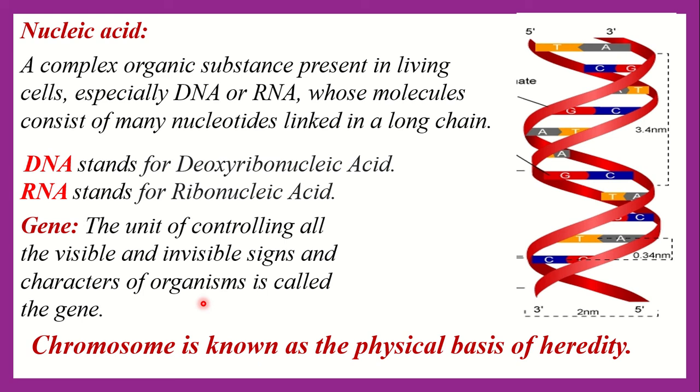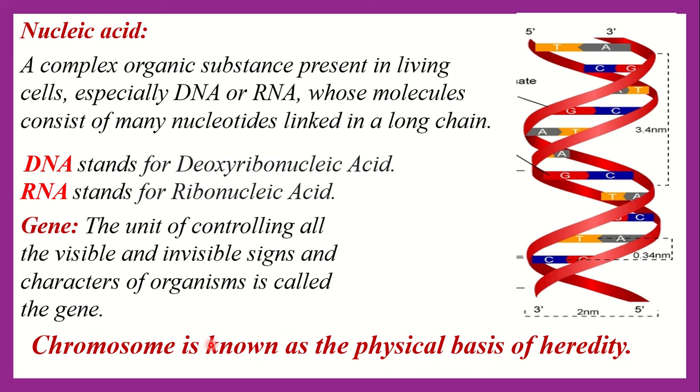Chromosome acts as a carrier and transmits genes from one generation to another generation. That is why chromosome is called the physical basis of heredity. Okay, chromosome maintains the trait and carries genetic information from generation after generation.